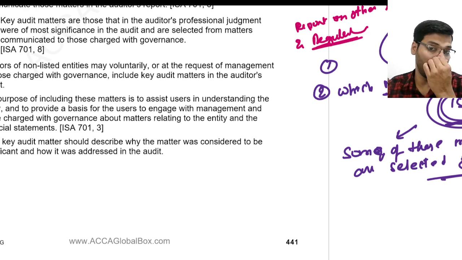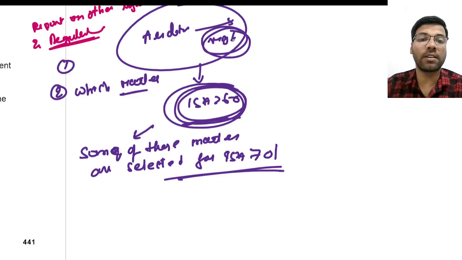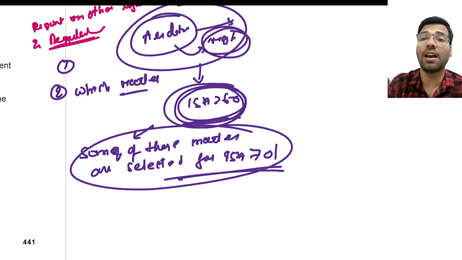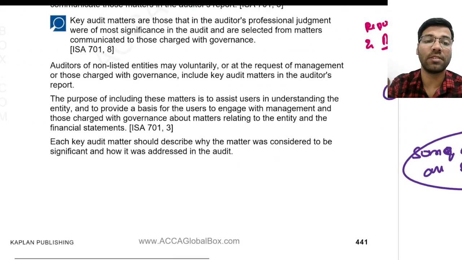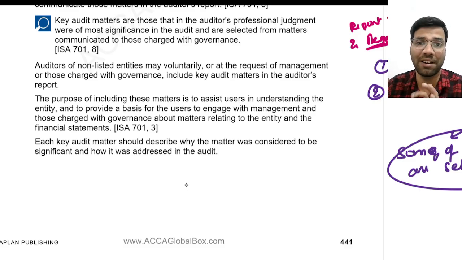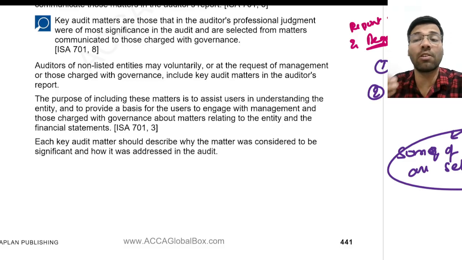This point everyone should understand. Some of the matters which the auditor communicated with the management under ISA 260 will be selected as per 701. And here I told you another important point: it is only mandatory for listed companies. Mandatory means compulsory. For unlisted companies, it is at the discretion of the auditor whether to give key audit matters or not.